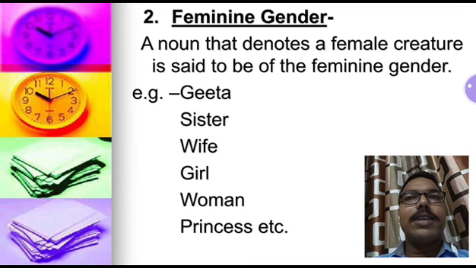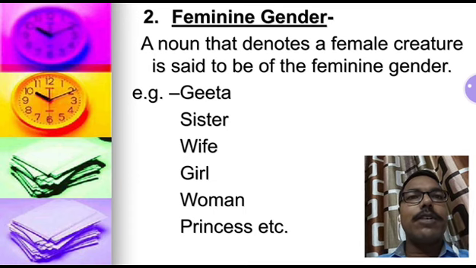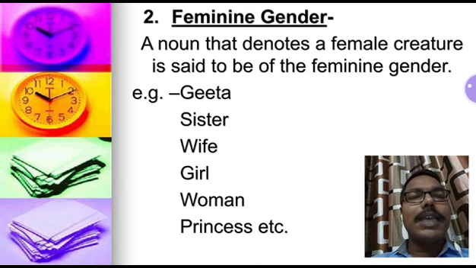Feminine gender. Students, feminine gender is just the opposite of masculine gender. As masculine gender denotes the name of a male creature, just its opposite, a noun that denotes a female creature is said to be the feminine gender. Okay, as we take any name, Geeta.